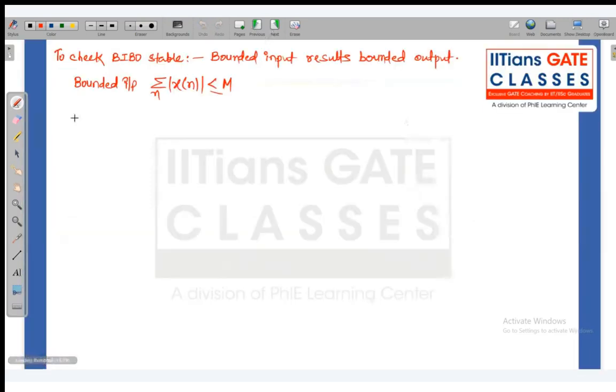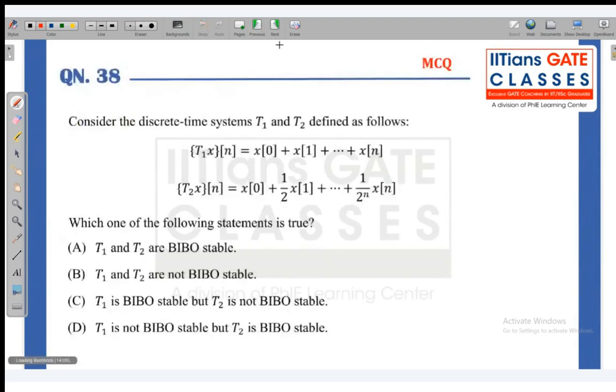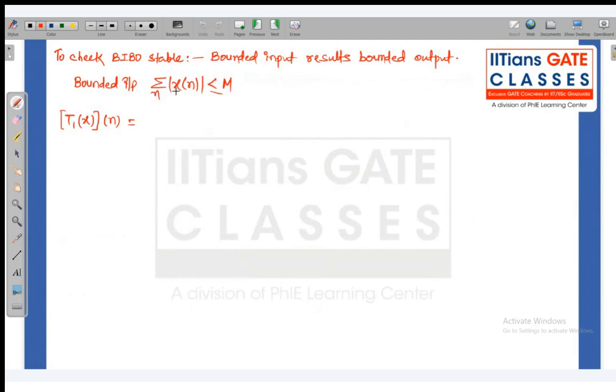So here we have T1 of x of n, x of 0, x of 1, x of 2, where every value is M. So x of 0 plus x of 1 and so on up to n. All the values we have assumed are less than or equal to M, so the maximum value is M. So how many terms are there? N plus 1 terms are there.